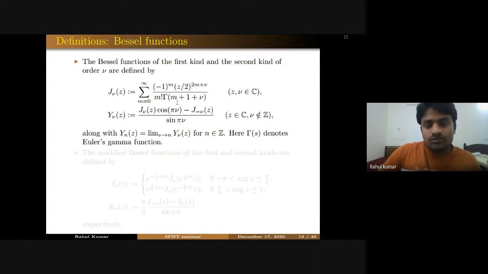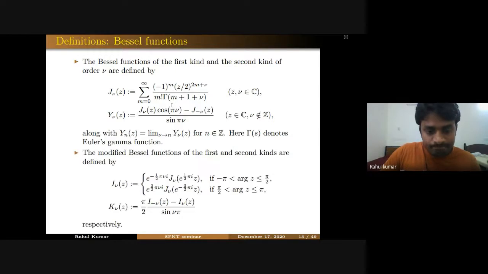Bessel functions of the first and second kind can be given by the following infinite series. When nu is an integer value, some natural number, you have to take a limit for obvious reasons, because we have this sin pi nu in the denominator, and this gamma function is Euler's gamma function. The modified Bessel functions of the first and second kinds are defined by this I nu and K nu in terms of J nu and Y nu. So these are the definitions of Bessel functions.